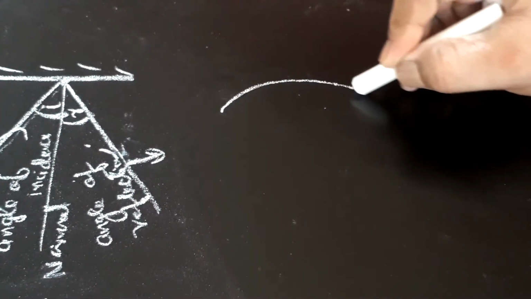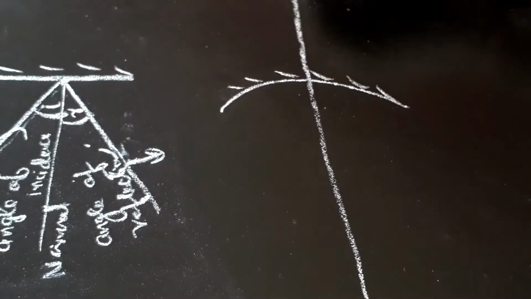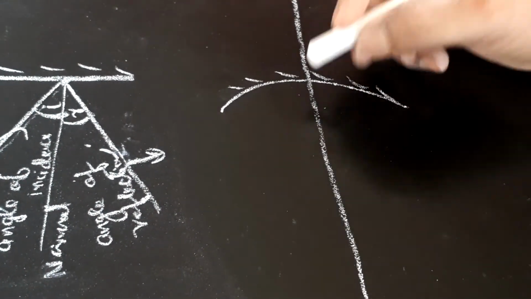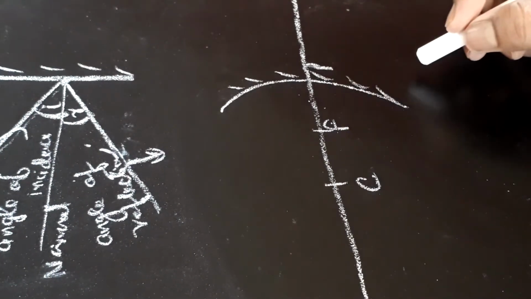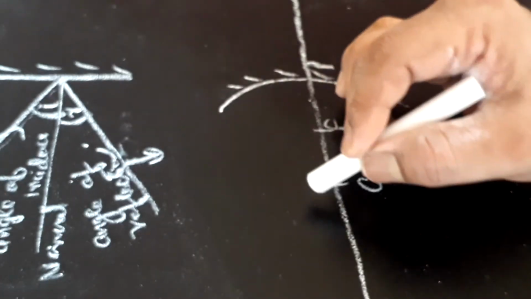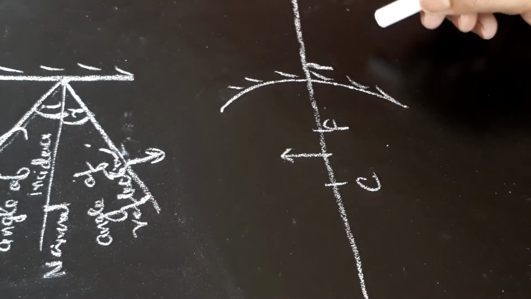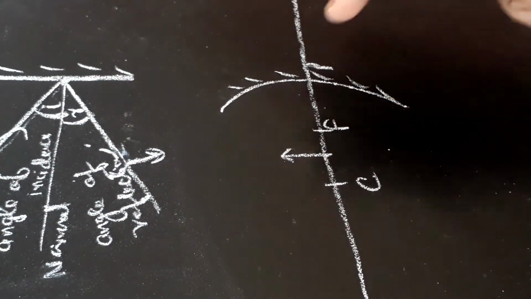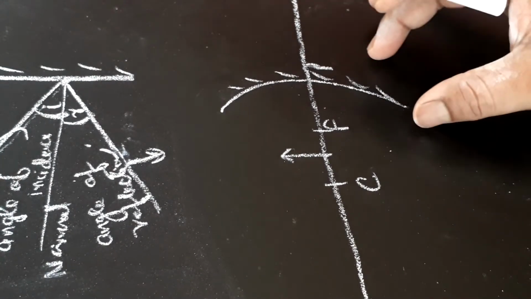Suppose we have this concave mirror. We have this principal axis. This is a rough drawing. Pole, focus, this is center of curvature. Suppose we have kept an object here. In case of concave mirror, we have different ray diagrams for different situations.